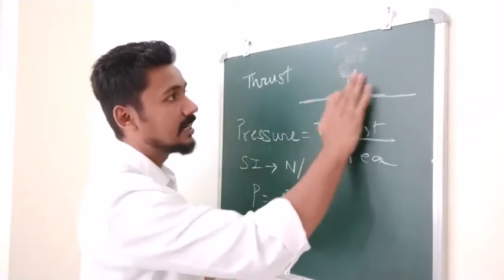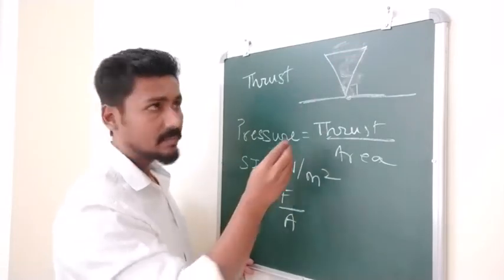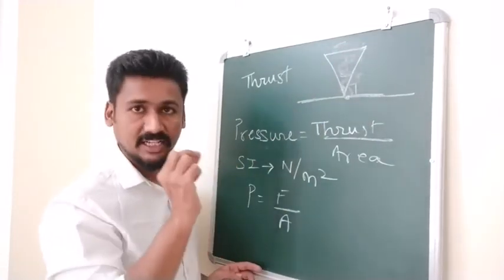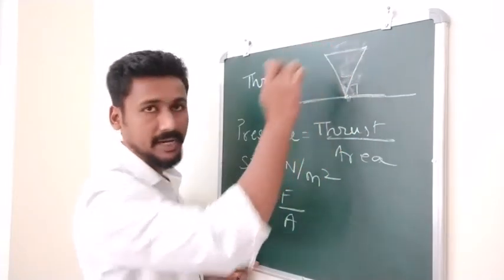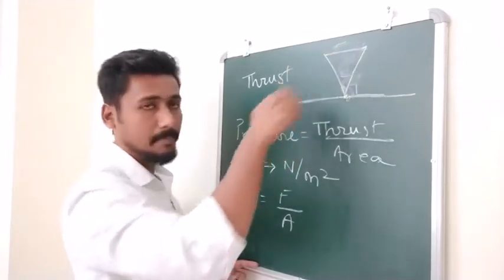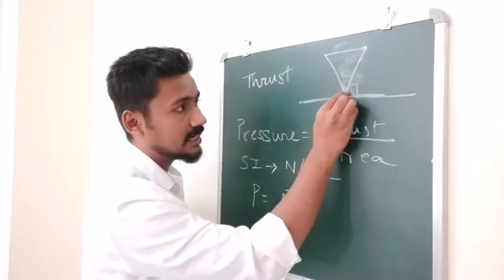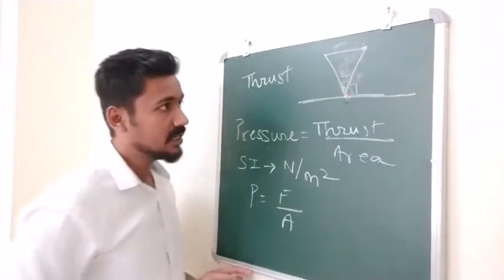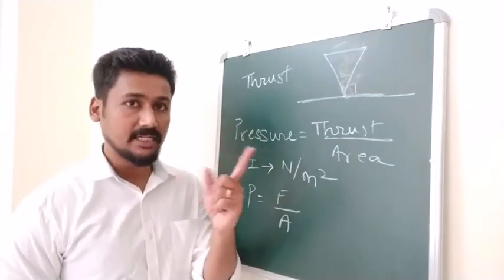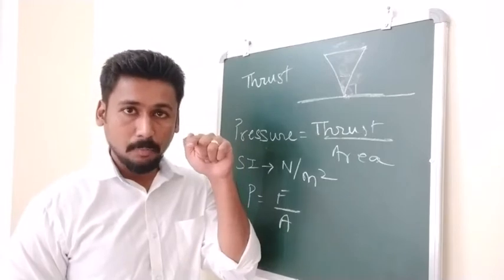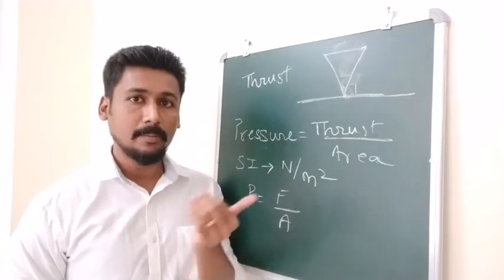What it means is, consider a nail like this. The nail that we put in our walls, right? Whenever we want to fix a nail in the wall, we have a pointed end that we put to the wall, and then on the top head, which has a larger area, there we apply force with a hammer. So whatever force you are applying here gets transported to a very small area. Now the area is very small, and we know if area is small, pressure will be larger. That is why the nail is able to penetrate the wall very easily, as a smaller area gives more pressure.